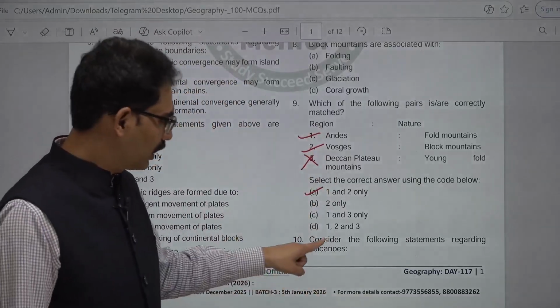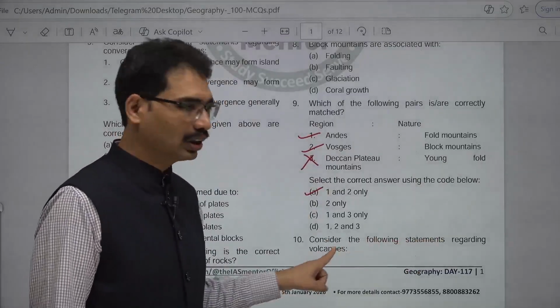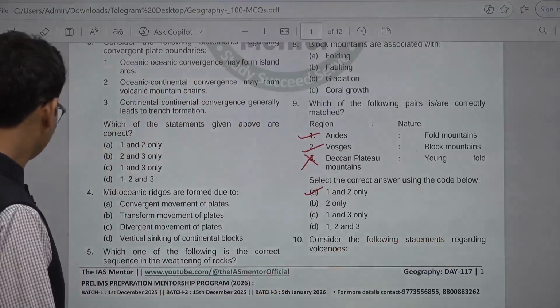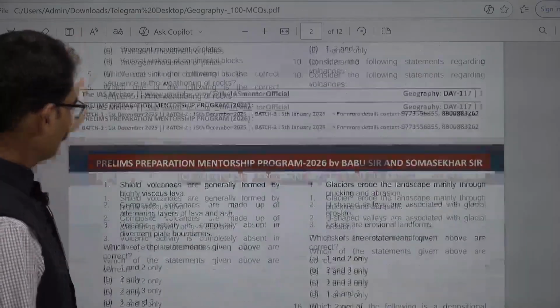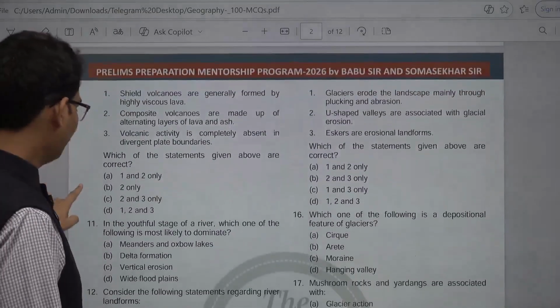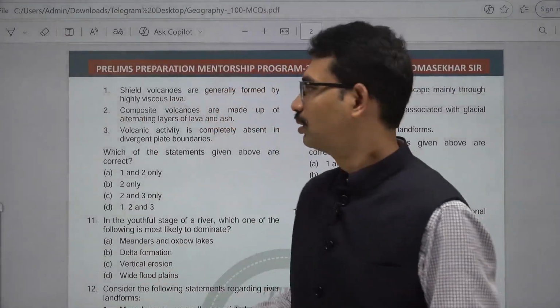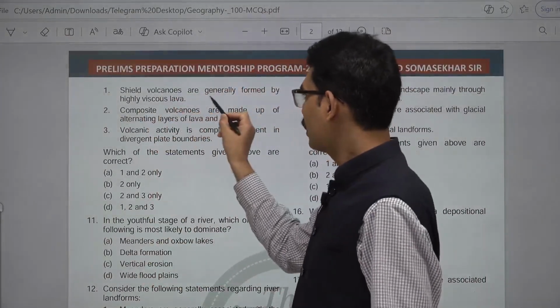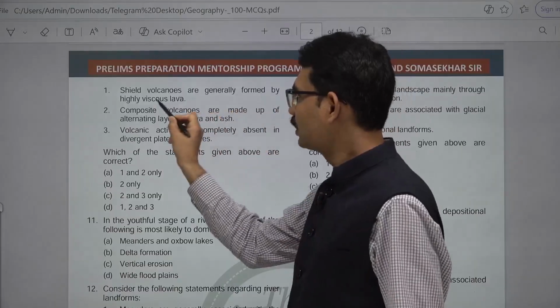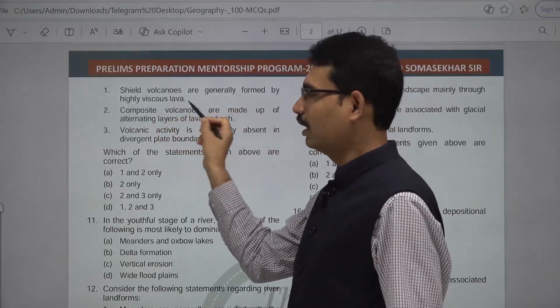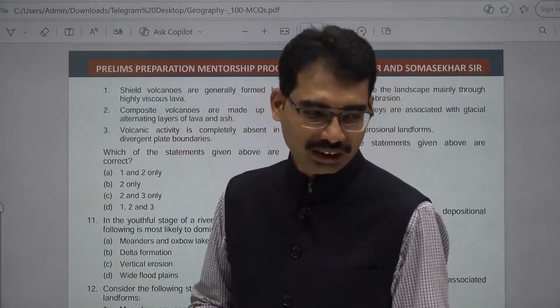10th one. Consider the following statements regarding volcanoes related to volcanic activity. Shield volcanoes are generally formed by highly viscous lava. No, they are not highly viscous lava.